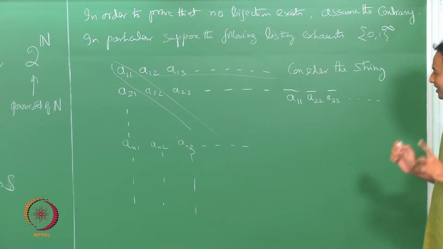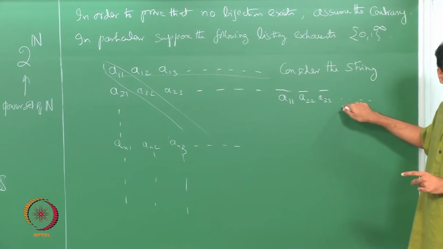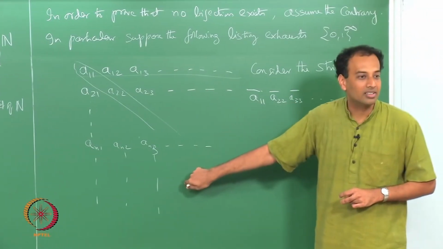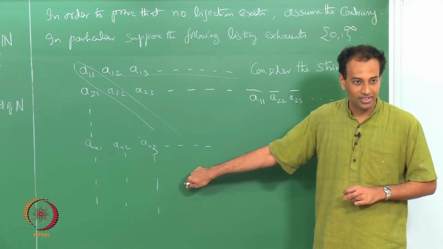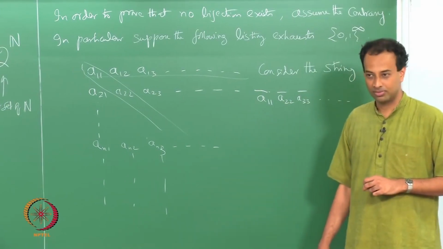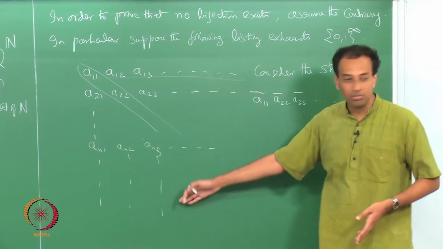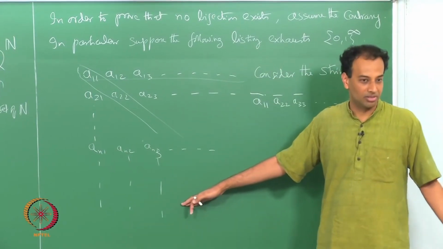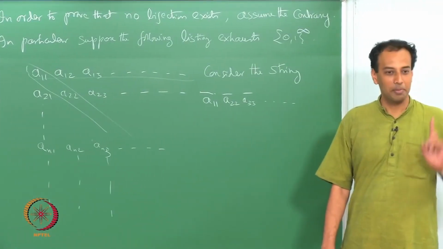Okay. This is a valid infinite binary string, right. Now, the key is in understanding that this string cannot possibly be contained in this list. How do you prove that? Suppose this string was contained in some mth position, then the mth bit will be wrong for any m.